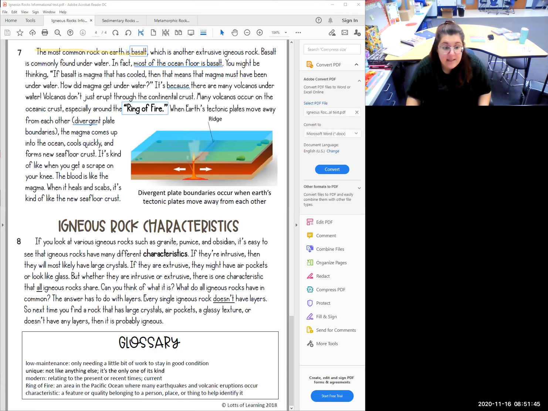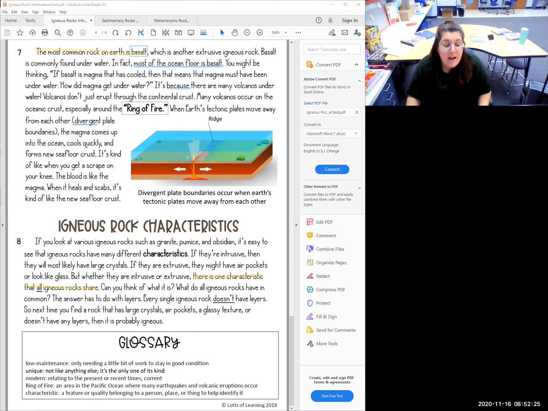I'm going to go ahead and highlight that. That is important for us. There is one characteristic that all igneous rocks share. Can you think of what it is? What do all igneous rocks have in common? The answer has to do with layers. Every single igneous rock doesn't have layers. So next time you find a rock that has large crystals, air pockets, a glassy texture, or doesn't have any layers, then it is probably igneous.